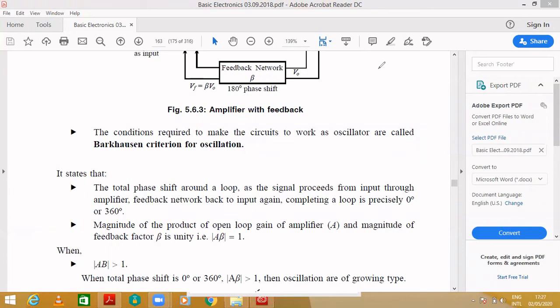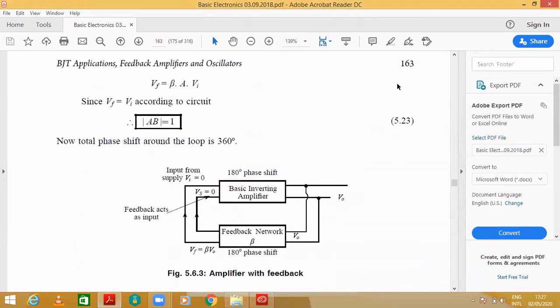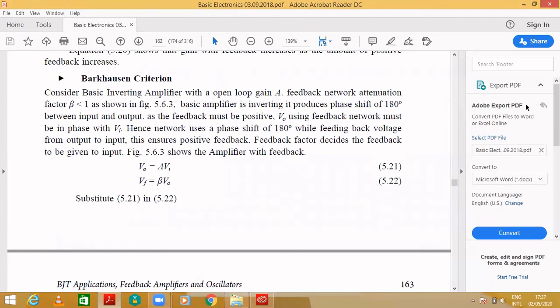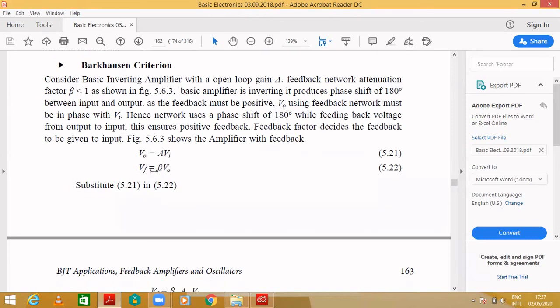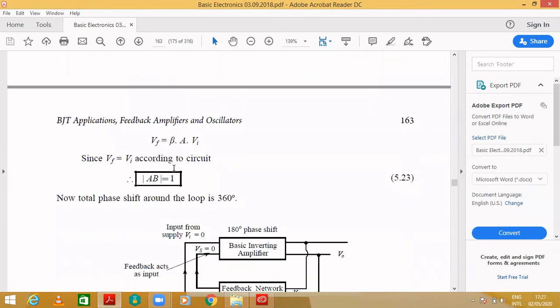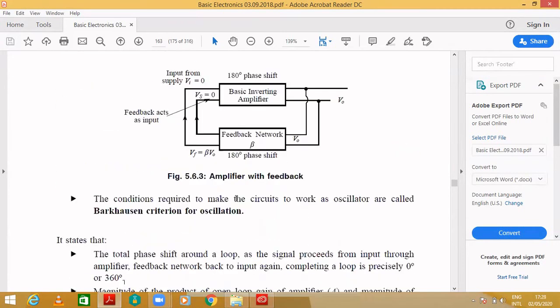Okay, so here let's see the Barkhausen criterion. That is what is given over here. Vo equals AVi, we already know. With feedback, Vf equals beta Vo, which I already showed. By substituting this, Vf equals beta A Vi in place of Vo. By replacing Vf equal to Vi, A beta equals 1 and the total phase shift will be 360 degree.